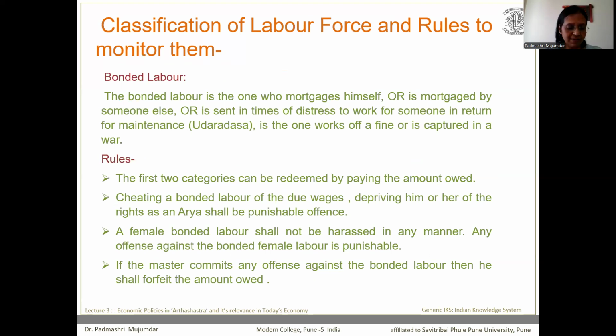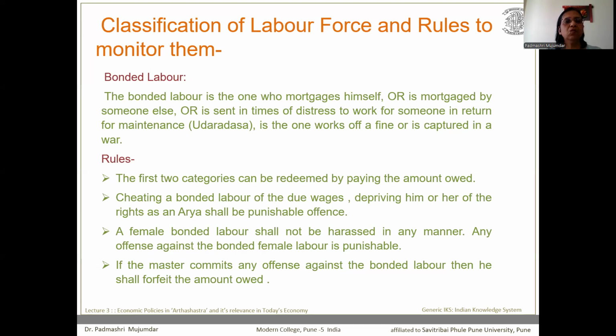But before that, let us see how labor force was classified by Chanakya into certain categories. Labor force was classified by Chanakya into various categories comprising bonded labor, slaves, unpaid labor, casual labor, piece rate workers, regular wage earners, as well as self-employed. The wages which were given to all of them needed to be related or matching with the labor productivity.